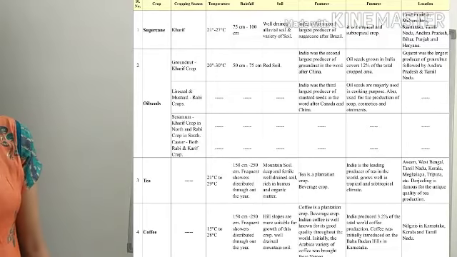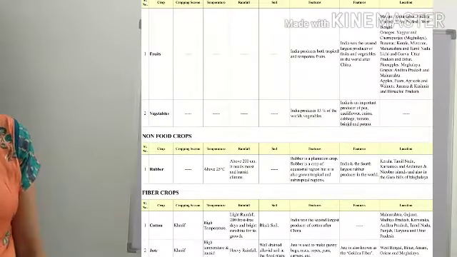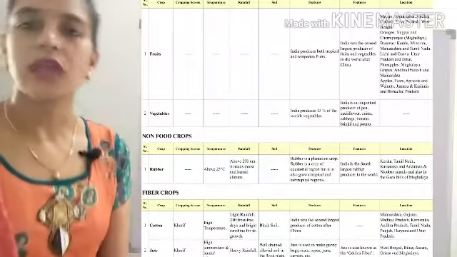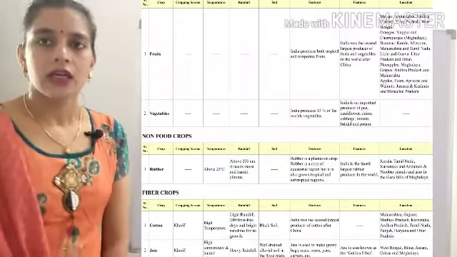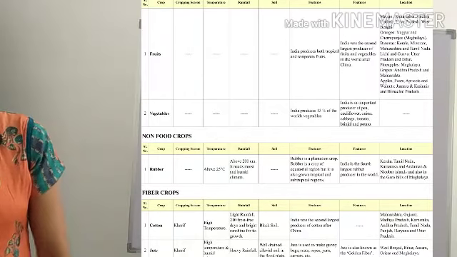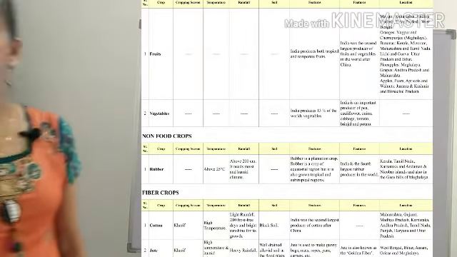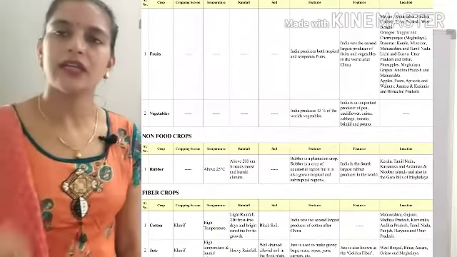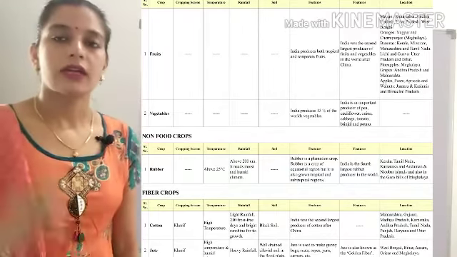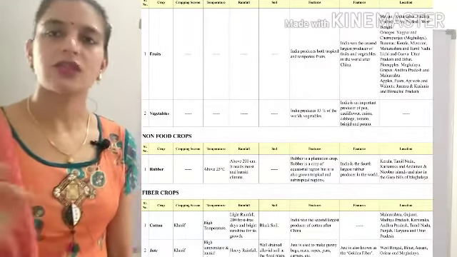In the next table we have the horticulture crops, basically fruits and vegetables. These crops come under the category of Zaid. India can produce both tropical as well as subtropical fruits, because we know that the Tropic of Cancer passes almost through the middle of India.